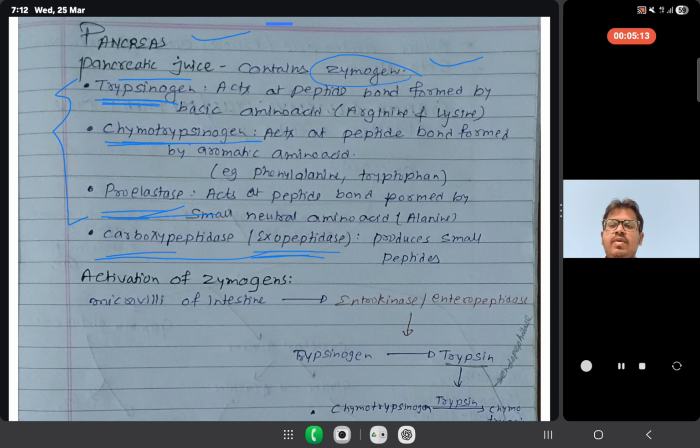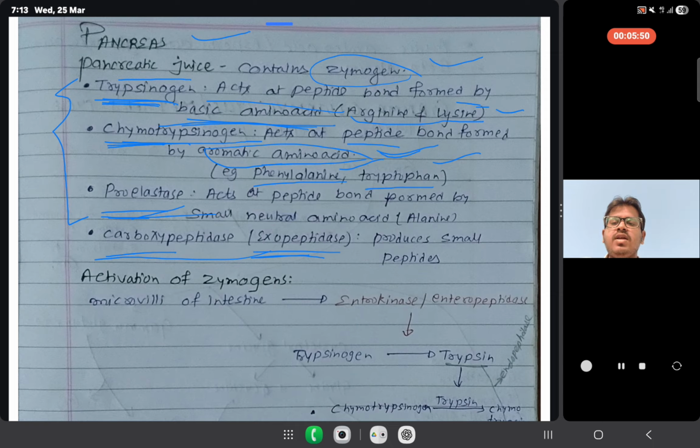First of all, we talk about trypsin. It acts on peptide bonds formed by basic amino acids. Basic amino acid examples are arginine and lysine. Now we talk about chymotrypsin, which acts on peptide bonds where aromatic amino acids are there, such as phenylalanine and tryptophan.